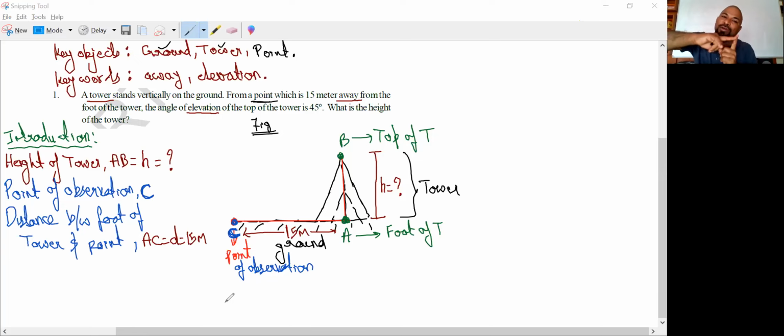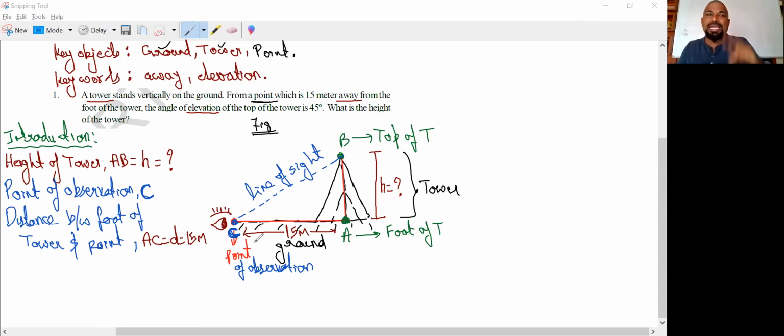Right? Now from there onwards, as the height of the person is not mentioned, I like to take the I at C itself. That is the point. As the height of the person is not mentioned, I like to take the I at the point of observation only, point 1. And to draw an angle, here if you check it out, he says the angle of elevation to the top of the tower is 45 degrees. So this is line of sight. This is line of sight, yes, from where the line of sight is going on, right?